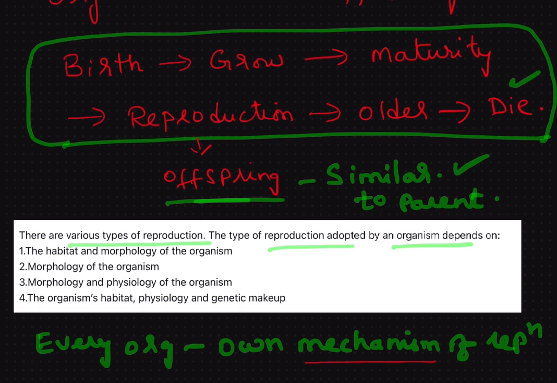It depends on the morphology and physiology of the organism. It depends on the habitat and morphology of the organism. It depends on only morphology, or it depends on the organism's habitat, physiology, and genetic makeup. So, the kind of reproductive mechanism an organism adopts depends on the genetic makeup, the internal physiology, and the habitat of the organism, right?